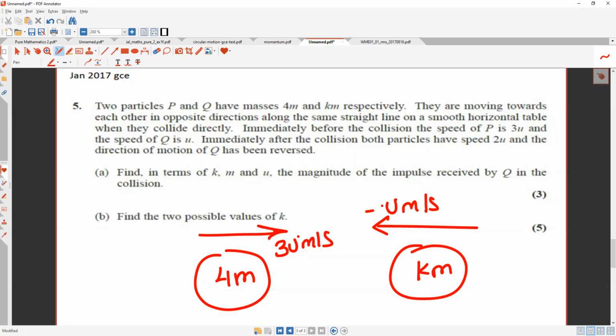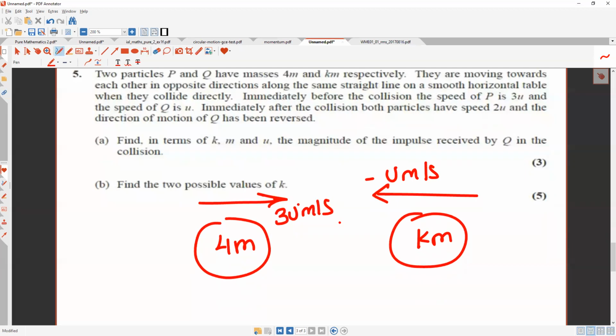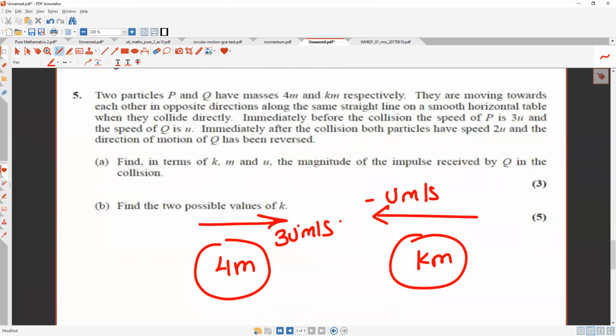Immediately after the collision, both particles have a speed of 2u, and the direction of motion of Q has been reversed. So this is 2u meter per second. But it doesn't say whether it has reversed or not. So let this be v. Find in terms of k, m and u.